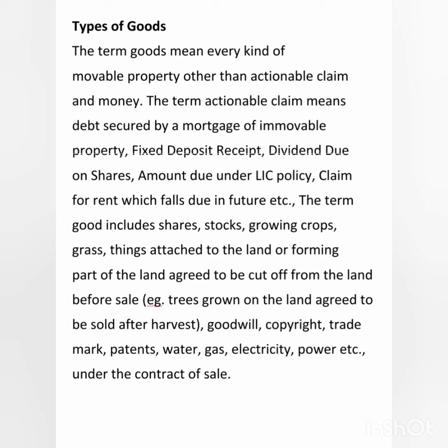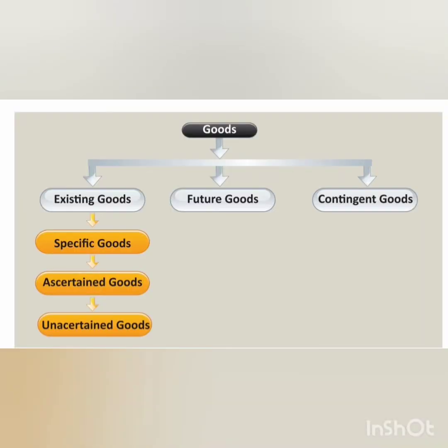So the diagram which is given exhibits the types of goods covered under the Sale of Goods Act. There are three types of goods, that is existing goods, future goods and contingent goods. Existing goods are again divided into three types, that is specific goods, ascertained goods and unascertained goods.